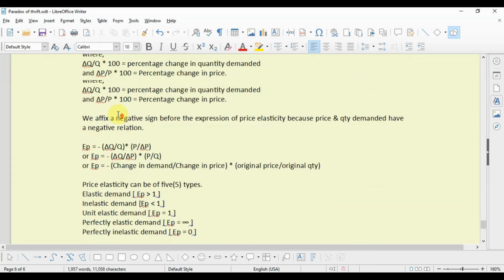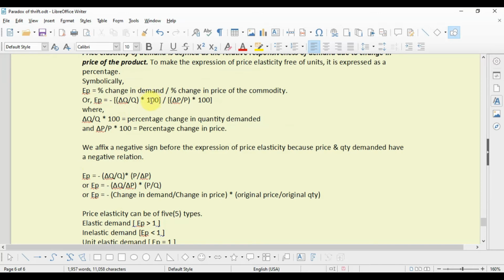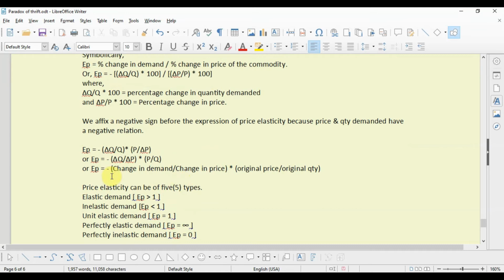Now, from this expression, this 100 and this 100 cancel out. So we can write EP equals minus delta Q divided by Q into P divided by delta P, or EP equals minus delta Q divided by delta P multiplied by P divided by Q, that is original price or initial price divided by initial quantity. So EP equals minus change in demand divided by change in price multiplied by original price divided by original quantity. This is the expression of price elasticity of demand.